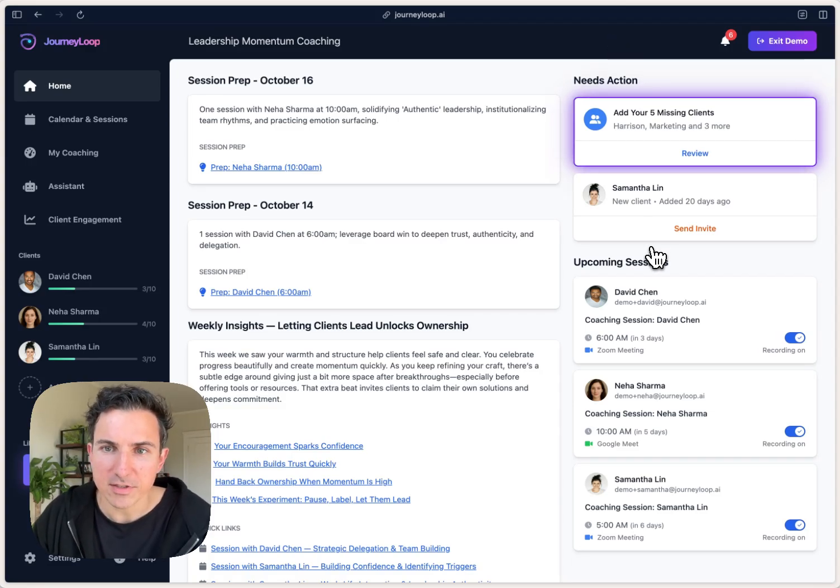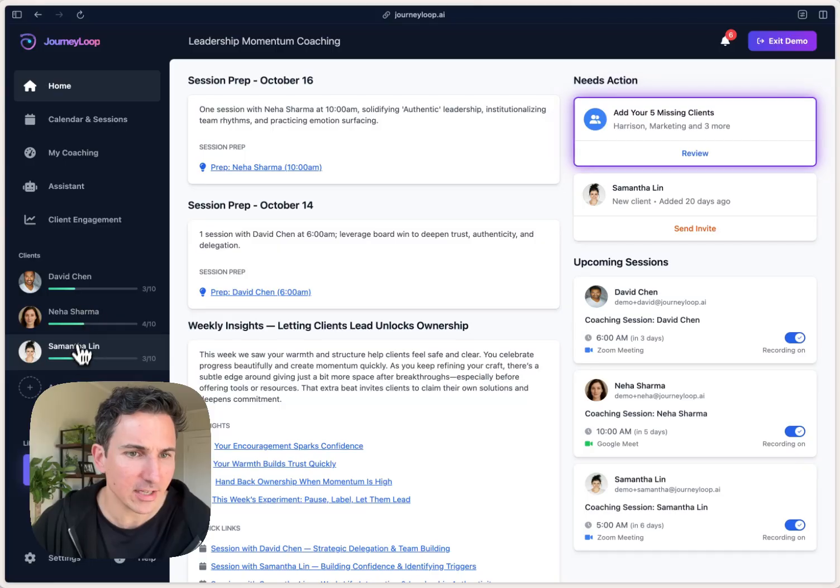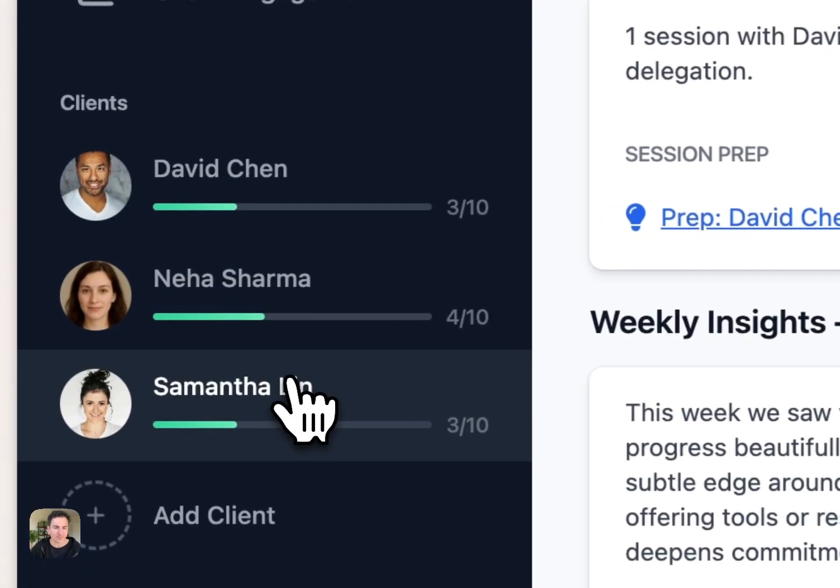On the right here, you see a few things that need his attention right now, and you'll see his upcoming sessions. Here in the center, you'll see some session preps from the last couple of days. This is where we always show the most relevant information that's important to you right now. And on the left side, you see the main menu. You can see Alex already has 3 clients and 10 sessions recorded.